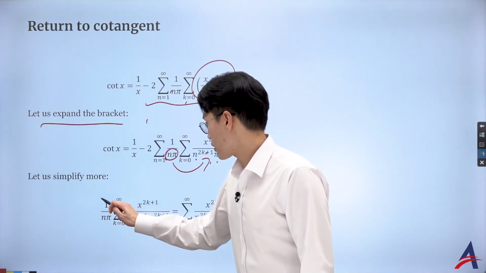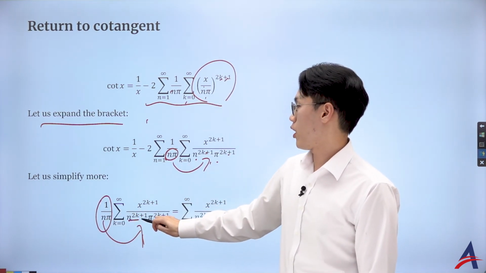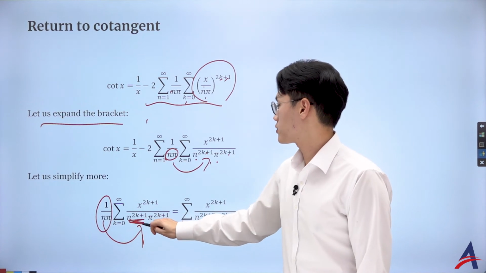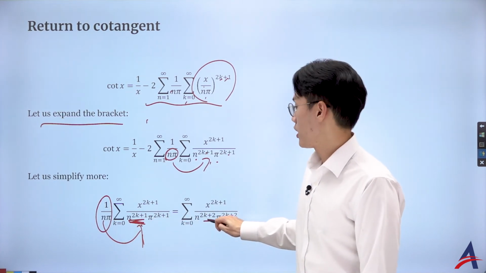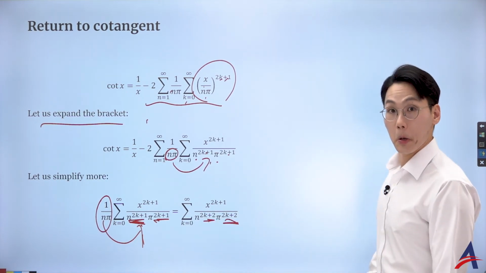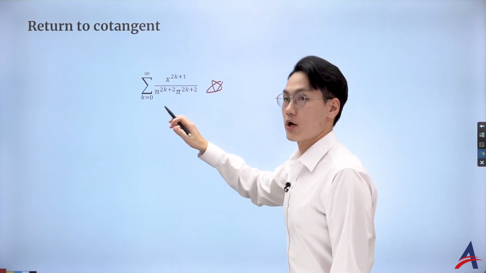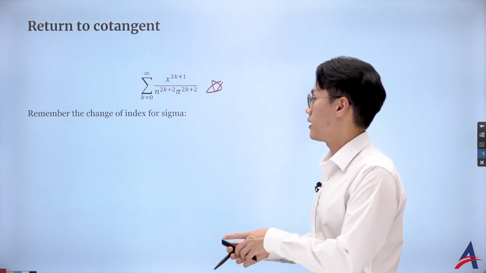So what I want you to do is, okay, I'm going to just take this inside here, where then I raise the power by 1, so it becomes 2k plus 2. And I'm raising the power of this by 1 as well, so I got the 2k plus 2. Okay, so that is great. And so this is what I've got if I combine that n pi in the sigma, okay?